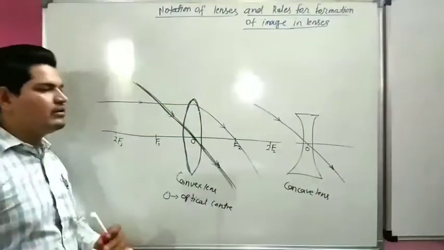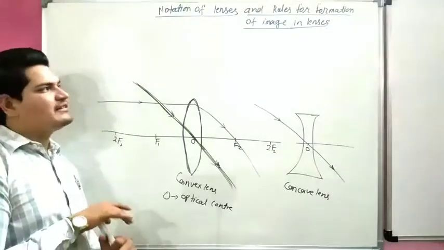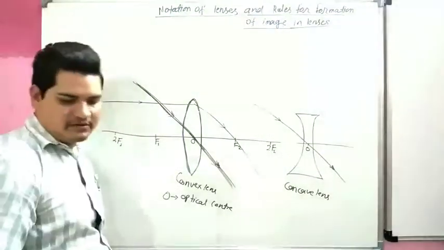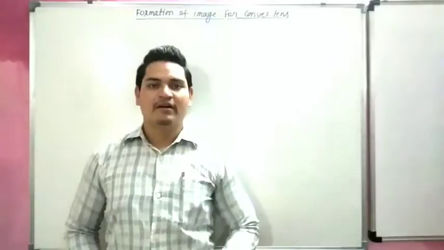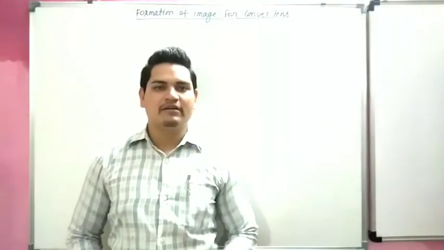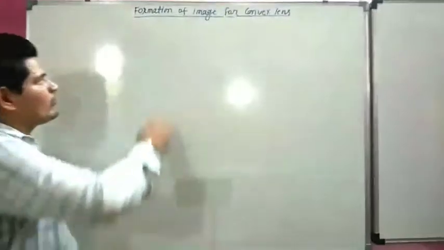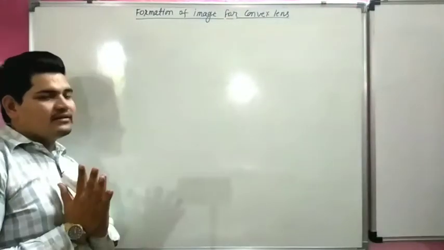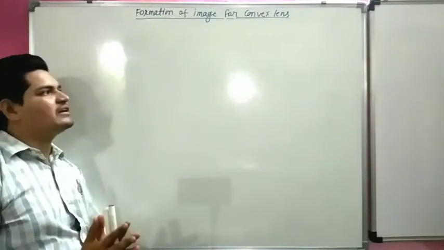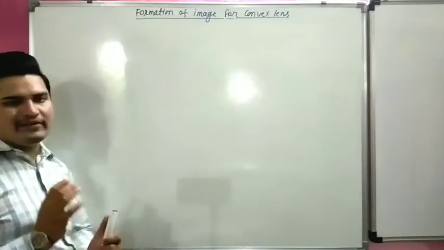So this is the rule for formation of image in lenses. Now we will start formation of image for convex lens. There are 6 different positions in which image can be formed for convex lens.